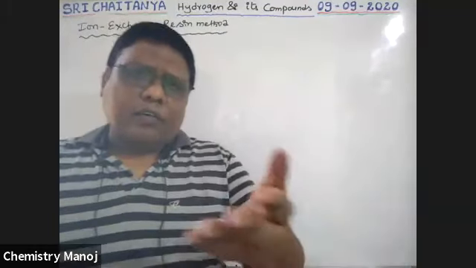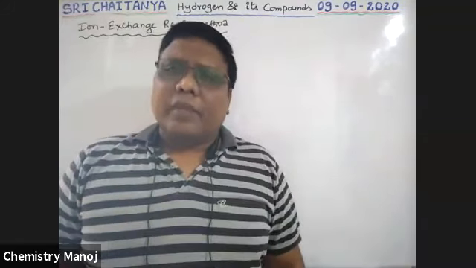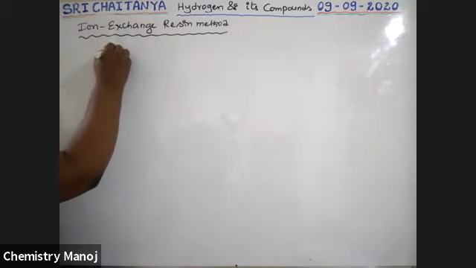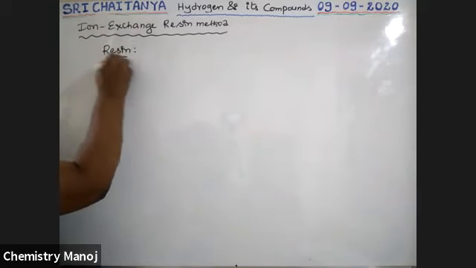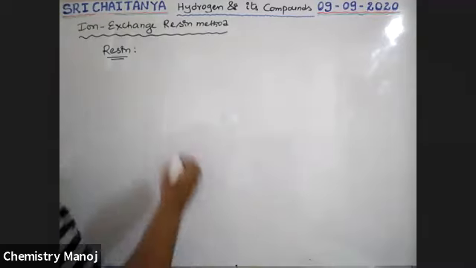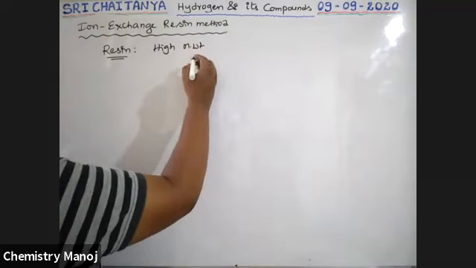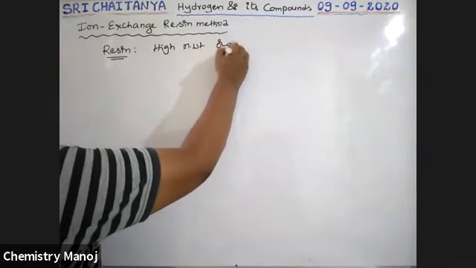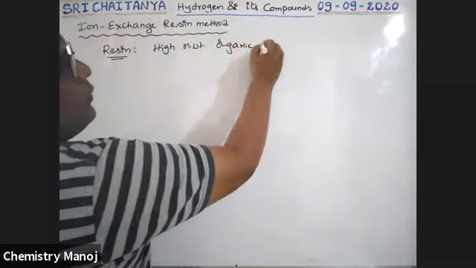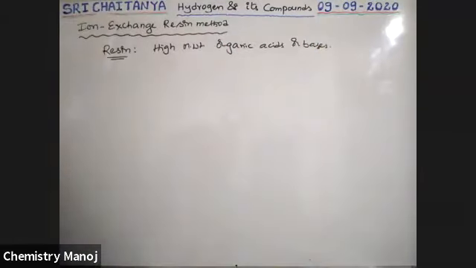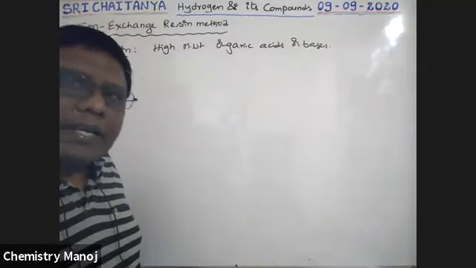So I think in your 9th class or 10th class, resins will come. Already you learned it. Now, what is resin? Resins are nothing but high molecular weight organic acids or bases.